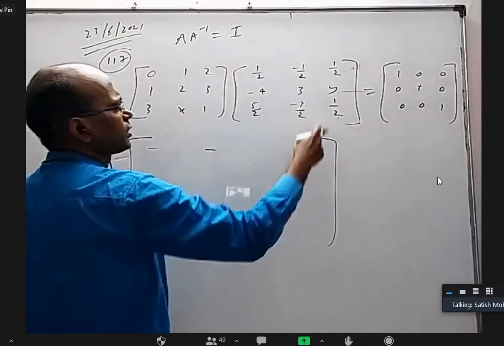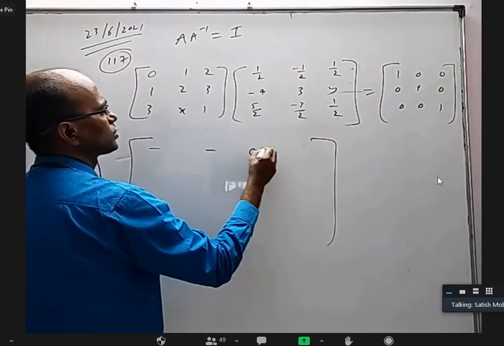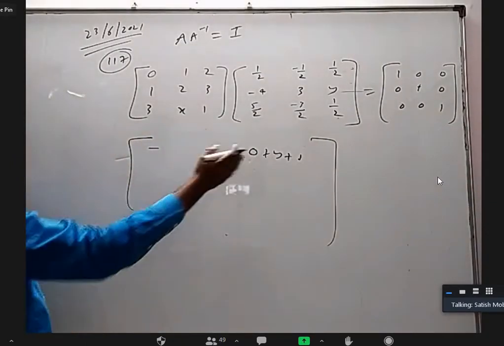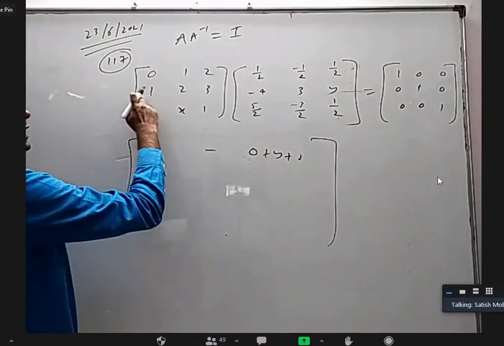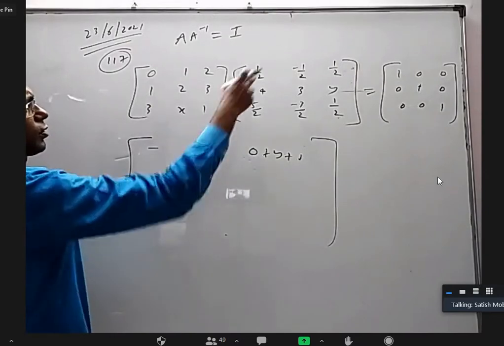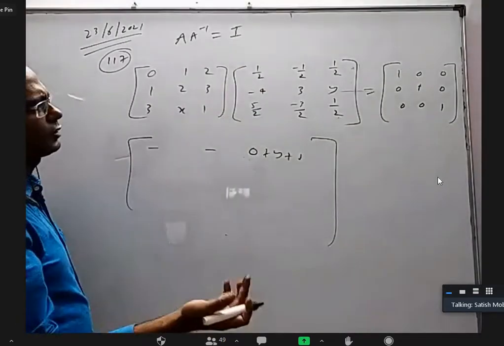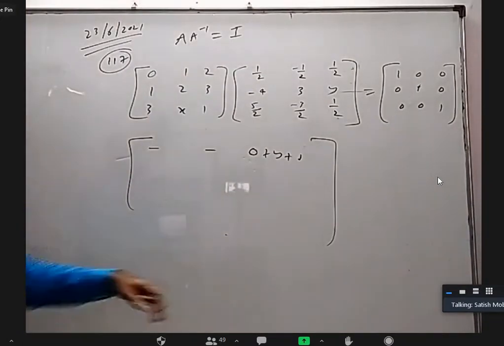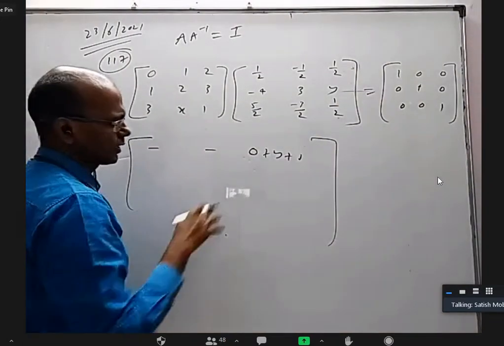So I take first row into third one. I'll be getting 0 plus y plus 1. That is more useful for me. I'll get y value. Second row into first, second row into second is not required. Second row into third will give me again y value only. So I'll write it, but not that I need it.